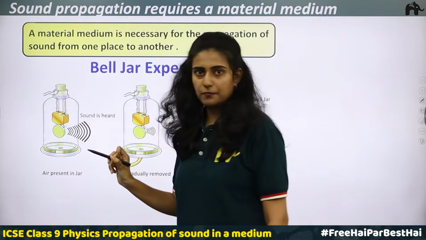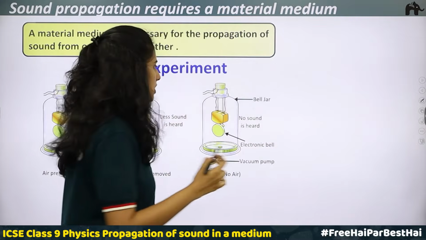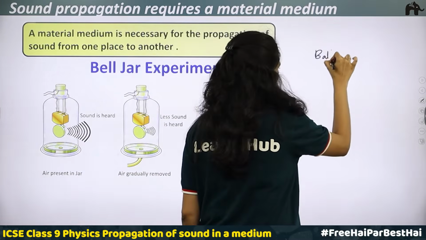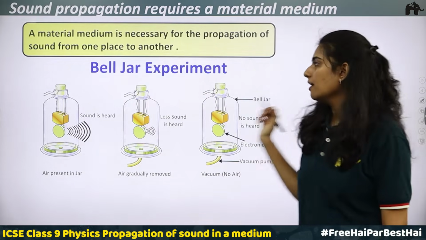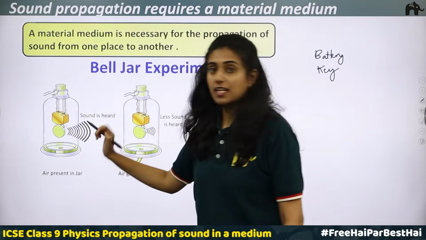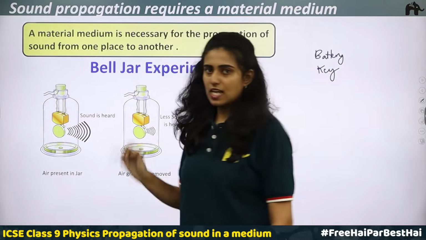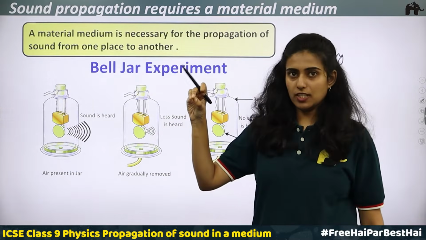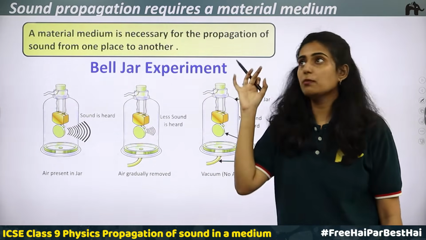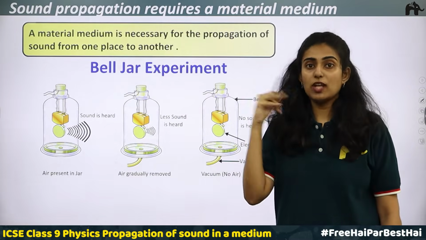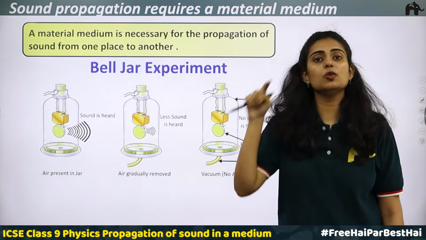There is a hammer of the electric bell. There is an electric circuit connection. In the electric circuit, there will be a battery. There will be a key with wires, it will be connected to the electric bell. Now what happens is, initially this is the setup, that is air is present in the jar. Inside the jar there is air. So when the circuit is completed, means we are pressing the key, or if there is a switch, the switch is pressed tightly. We know that when a switch is on, you will be able to light a lamp, light a bulb, or turn on a fan. So here, when you turn on the switch, the circuit is getting complete.